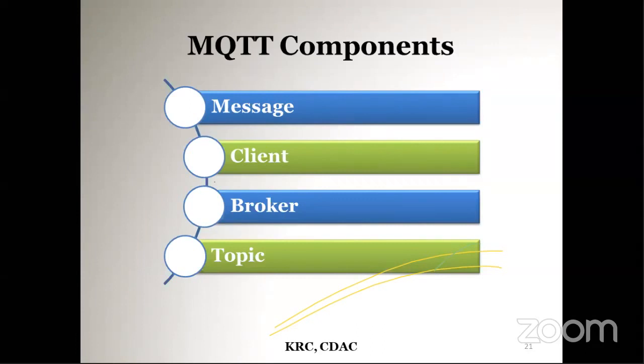Okay, so a message is normally given to a topic, and any data that is retrieved is also retrieved from a topic. So messages in MQTT are published on topics. These are the components of MQTT: we have the message, client, broker, and topic.